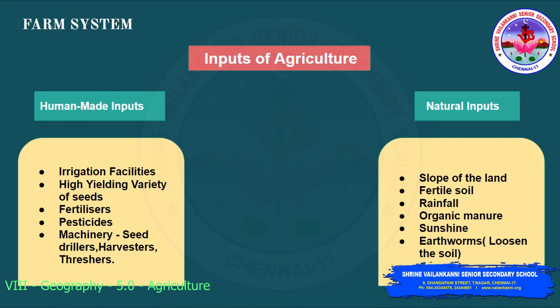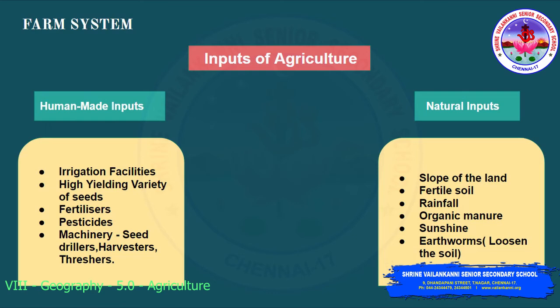Coming to the natural inputs, what the nature is playing. The slope of the land, it is describing the topography. Okay. Next one is the fertile soil, how the soil is fertile. So naturally, if the soil is fertile, there is no need of these fertilizers or any other manure for the soil. So naturally, if it is fertile, it is well and good.